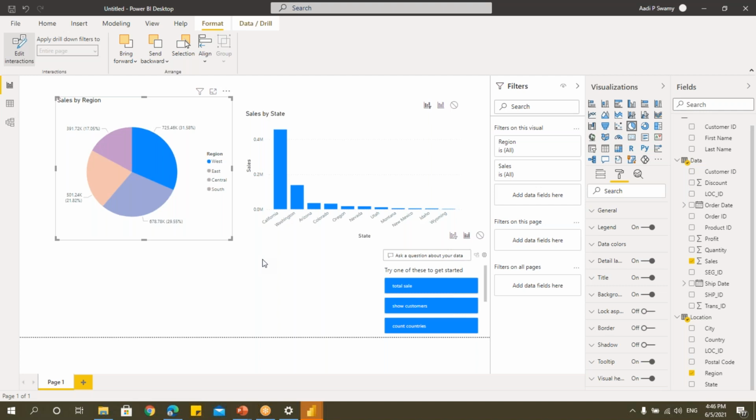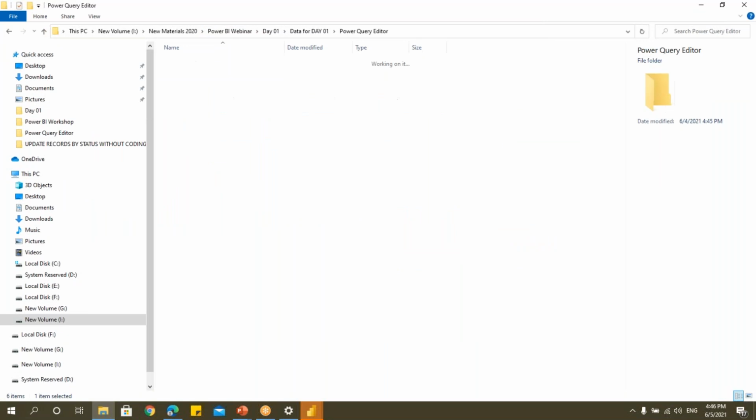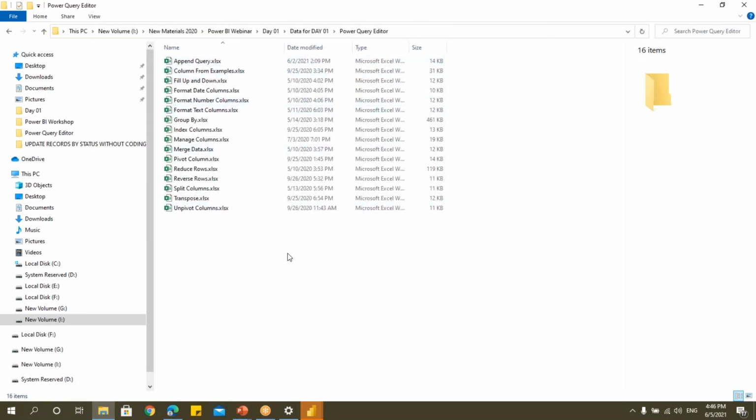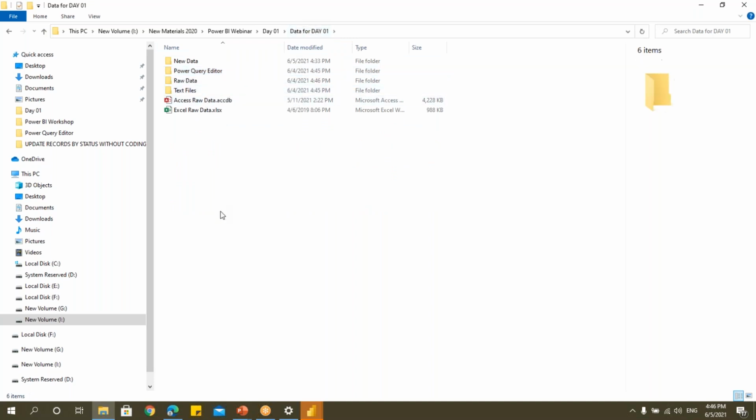All right, so we saw just a brief thing about Power Query Editor. Suppose if you think that you want to edit something, anything, I'm telling you, anything, you can go to this Power Query Editor and you can work on this. For this complete data I've given here, there are so many files which will help you in working on this Power Query Editor. And here you can see that, say if you want to append data or if you want to work on something, you can easily go here and take this data. This data I have used for many of my trainings. It can be corporate trainings or individual trainings or any of the trainings. So this is the data that I've used. The complete data is available in this folder. You can work on this.